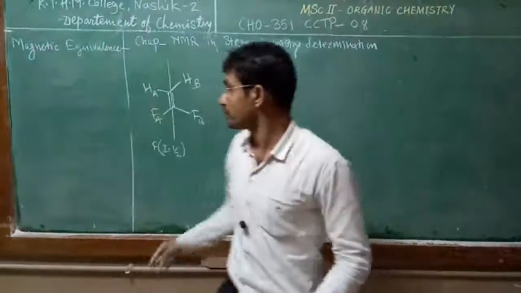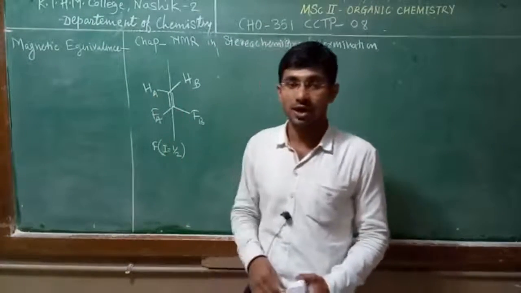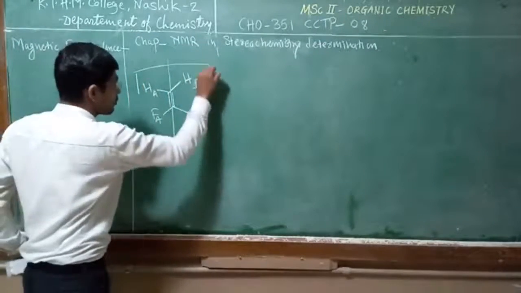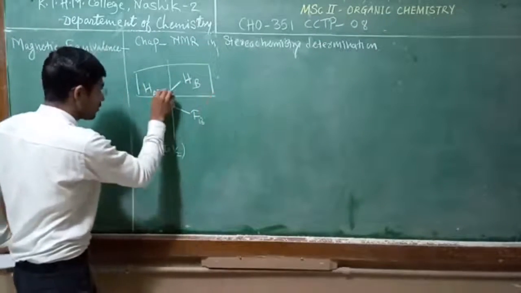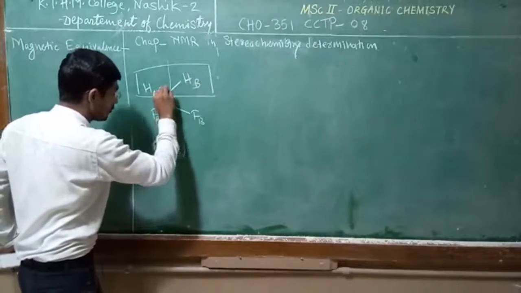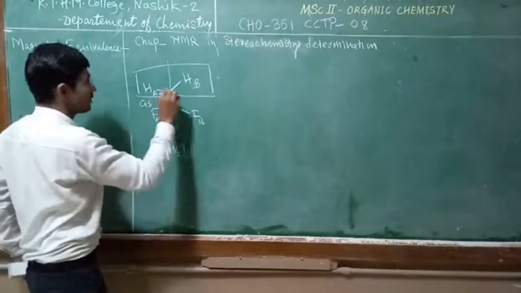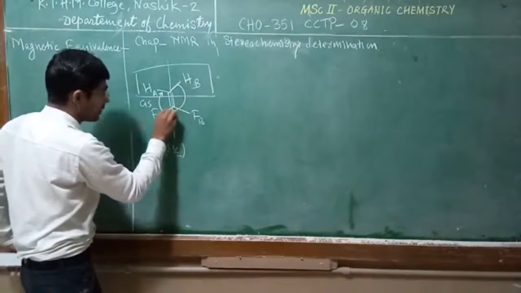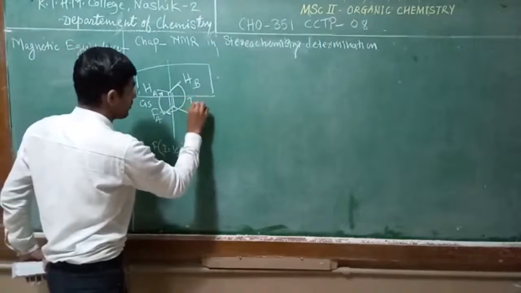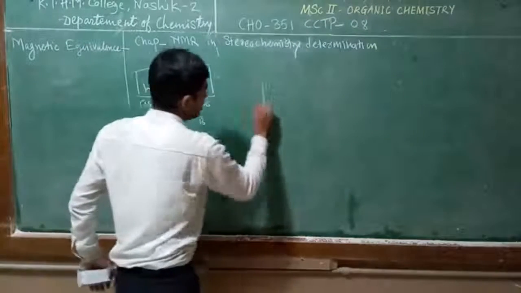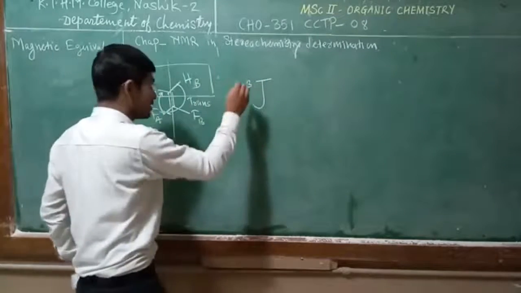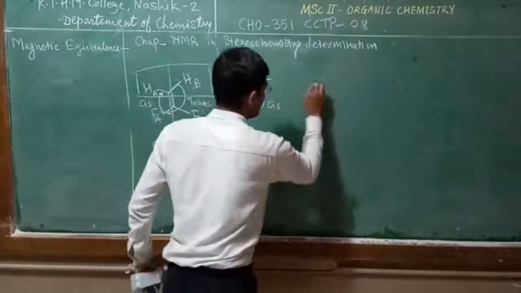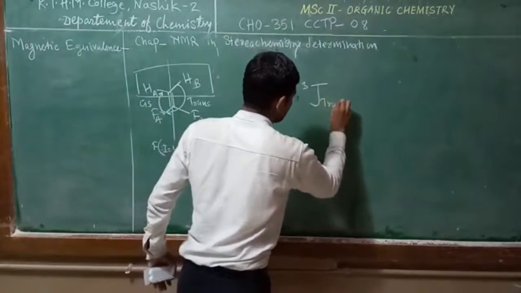But here, when you observe the coupling constants of both protons Ha and Hb, suppose Ha is coupled with fluorine atom Fa, the coupling is cis here, and when the Hb proton is coupled with this fluorine, it is trans coupling. So firstly here both are 3J coupling, but one is cis coupling and the other is trans coupling.